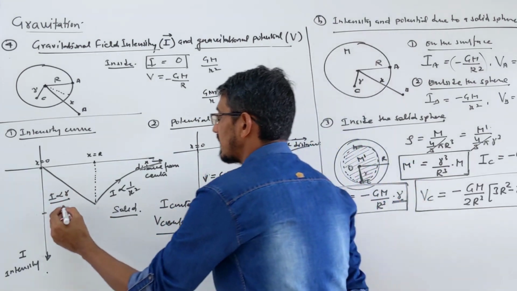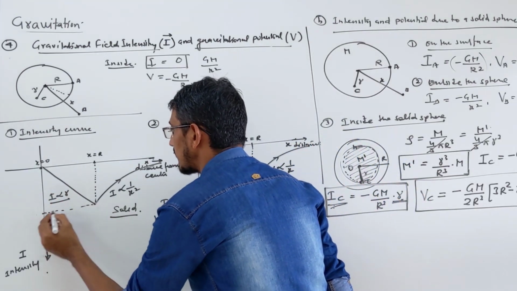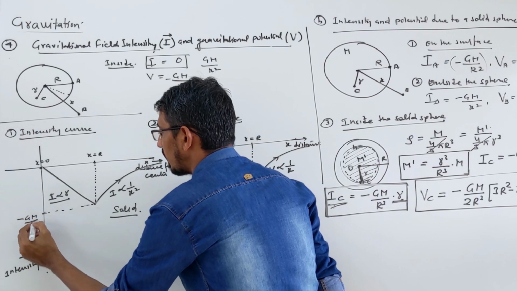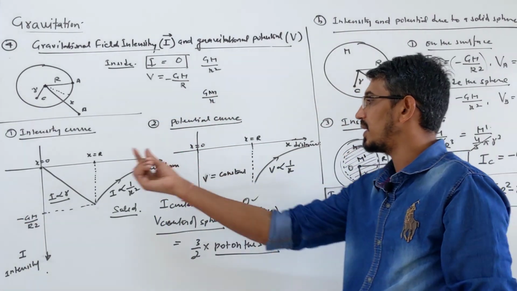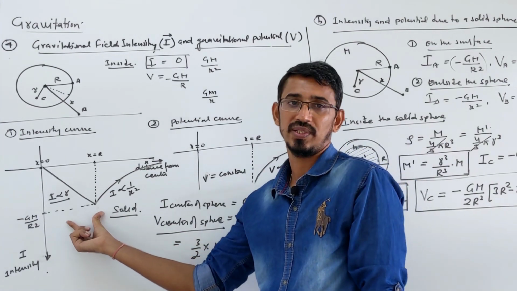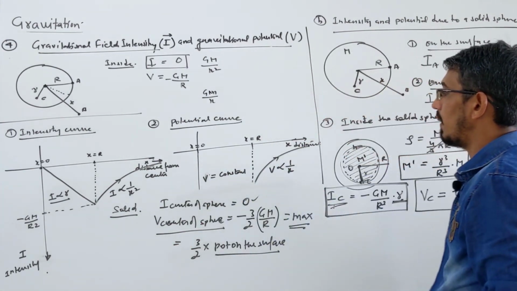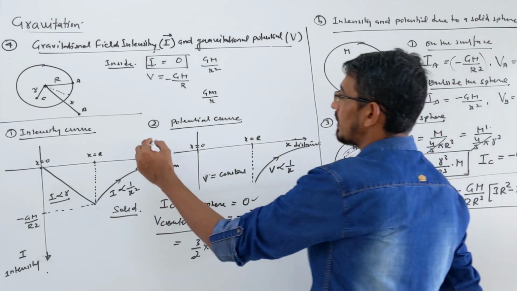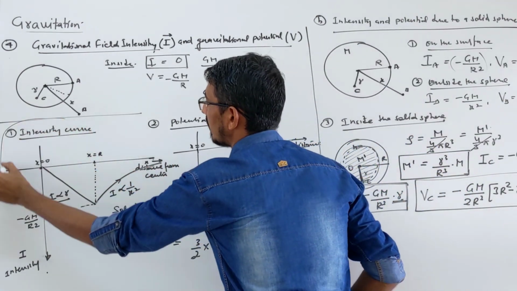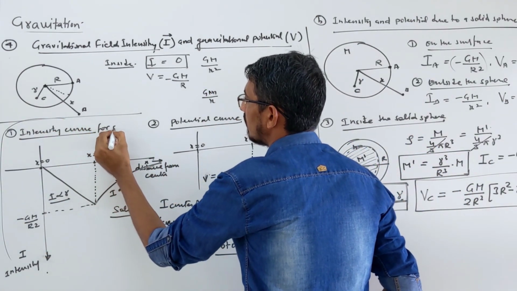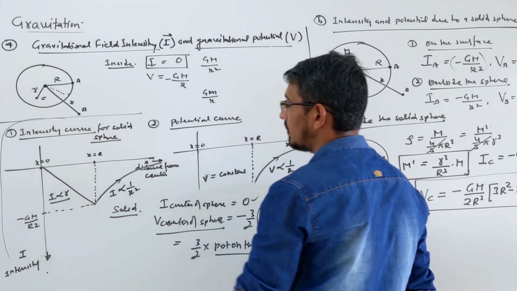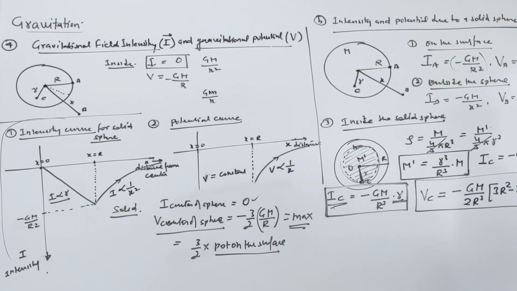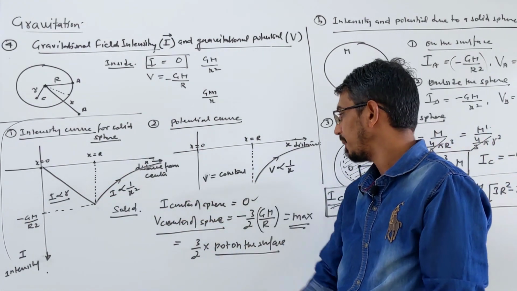And intensity is maximum on the surface. What is this maximum value? GM upon r square, correct? Then outside it starts decreasing again. So this is the change in this curve, very important. This is the same curve I drew here: the intensity curve for a solid sphere, like earth and moon, these are all solid spheres. This is a new curve, please draw it again.